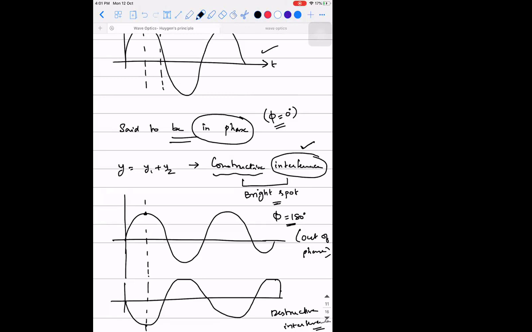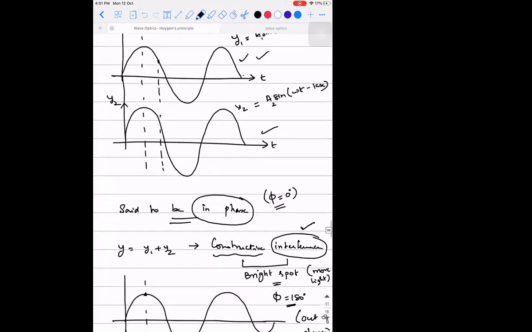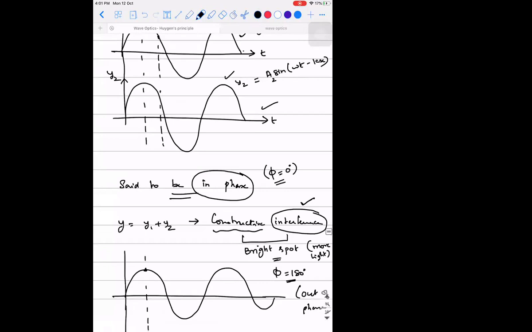The meaning of bright spot is you can see more light. If these two waves represent light, and they mix with each other, then whichever locations these two waves are in phase will have more brightness.